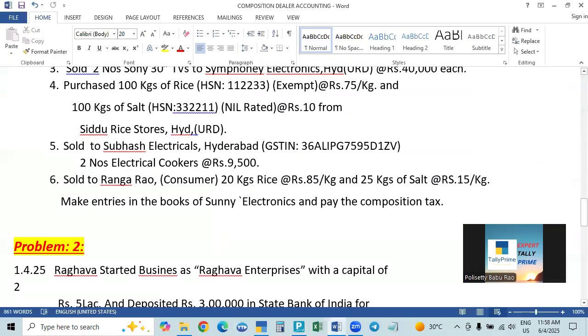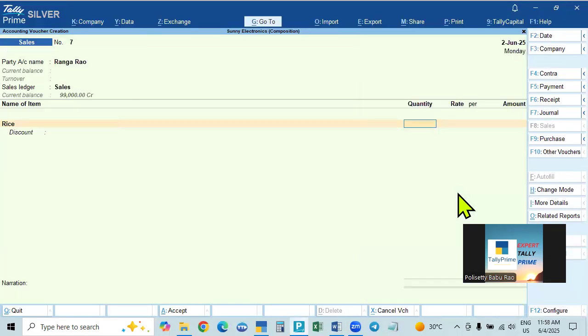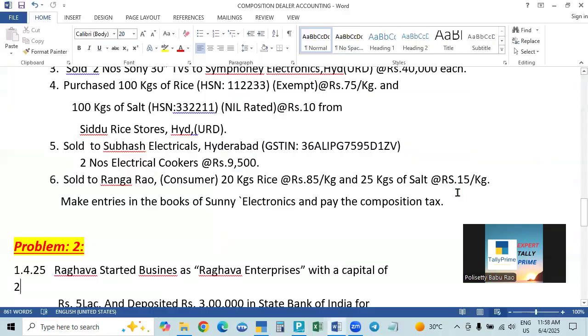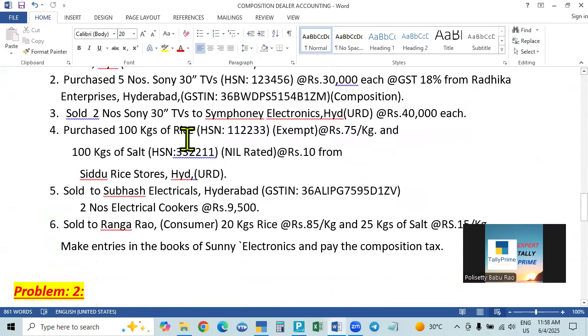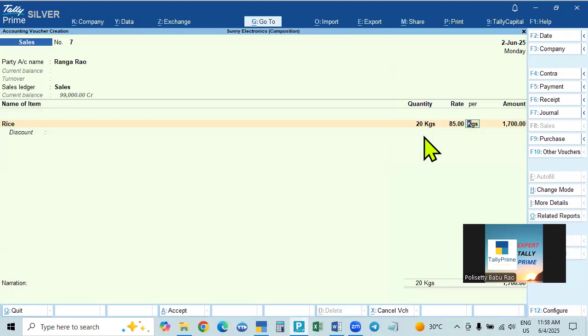We are making sales. The same thing: we are selling rice 20 kgs, non-taxable. Whatever the purchase price, we increase it more and sell for a higher price. It is 75 rupees, and we are selling for 85 rupees. In the case of taxable goods, we would add tax to the 75 and then take some profit over that. Here there is no tax, so on that we added 10 rupees as profit.